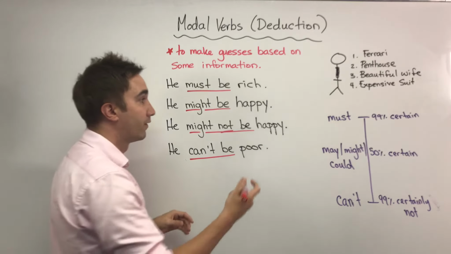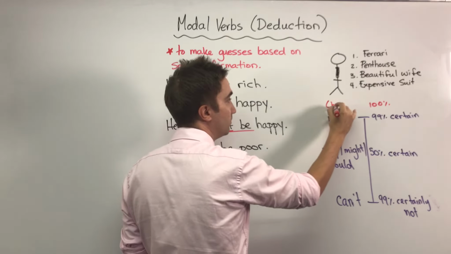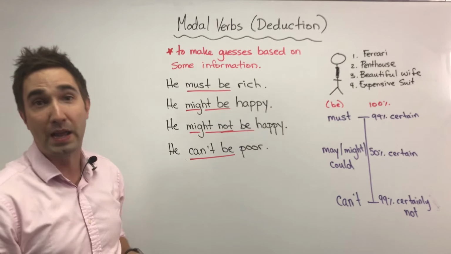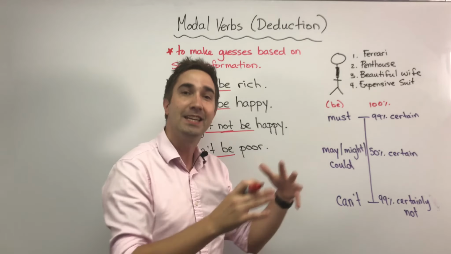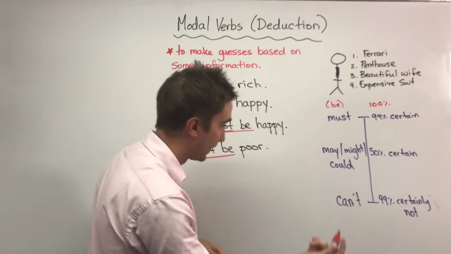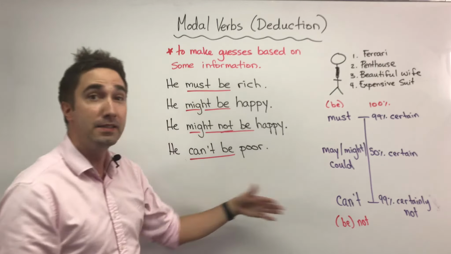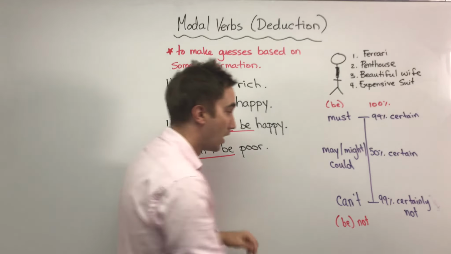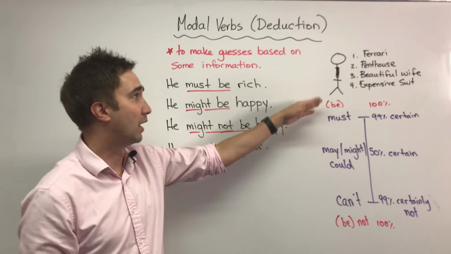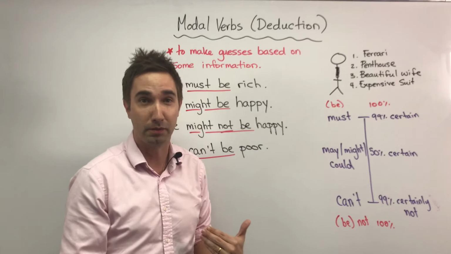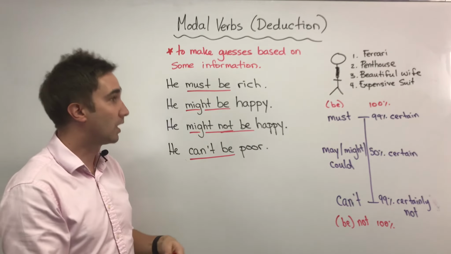All right. Now, if I want to say that we're 100% certain, right, then we just use be. Maybe I know this is Brad Pitt, for example. Now I know it's Brad Pitt. I can say he is rich, right? I can say he isn't poor, right? So this means 100% certainly not, right? Brad Pitt is handsome, I think. Anyway. All right, so that's pretty much it for deduction.